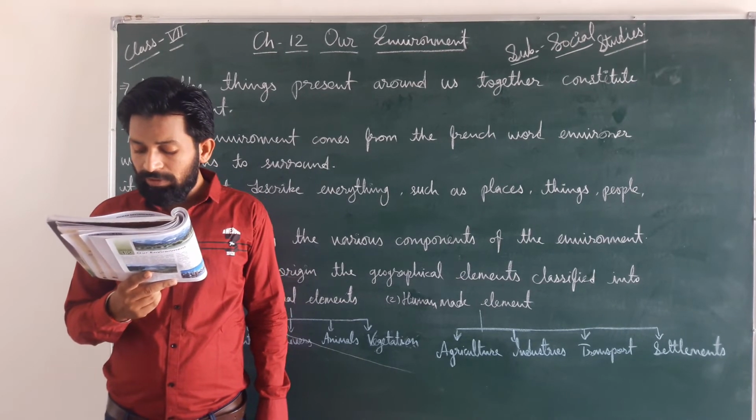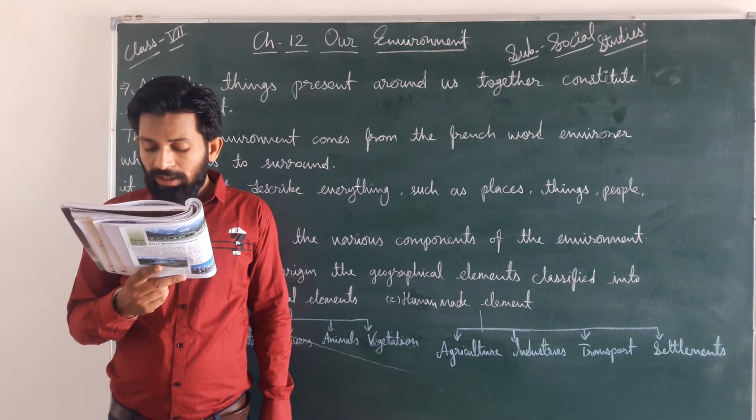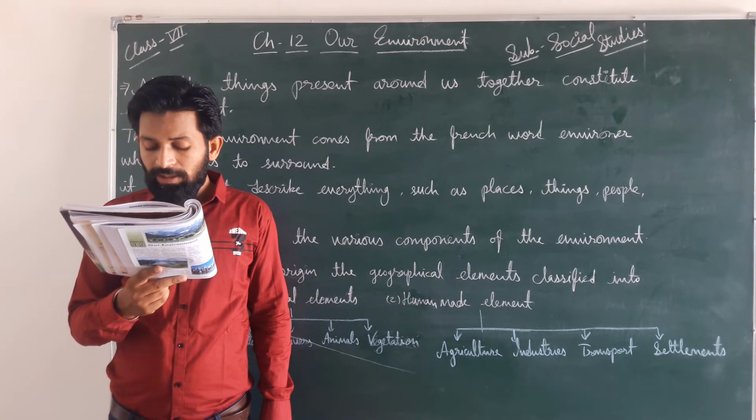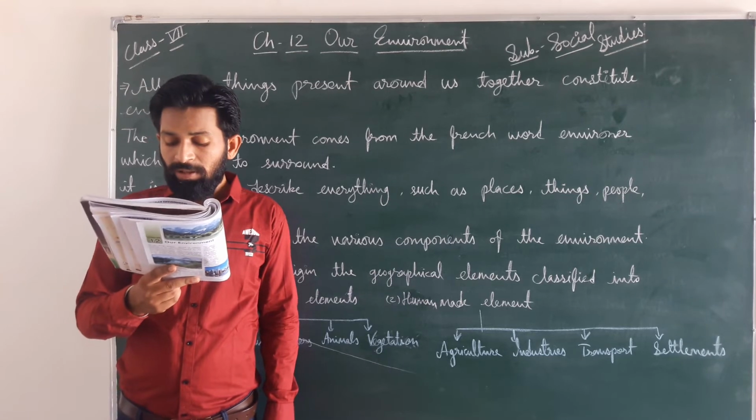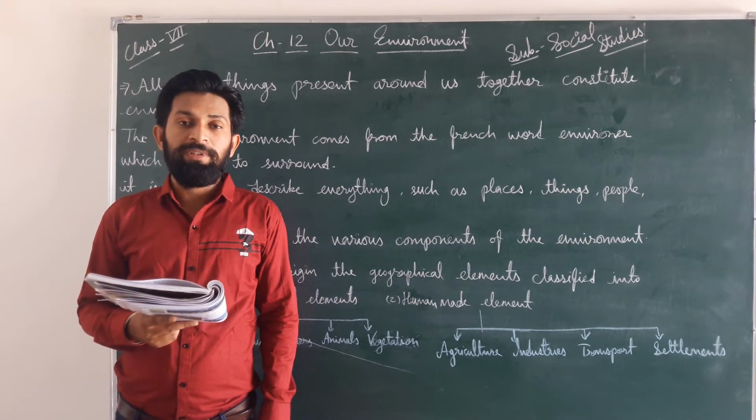This sphere supports life and is thus called the living world. The biosphere consists of the plant and animal kingdom. If we talk about the biosphere, then in this one, the animal and plant kingdoms are all present.